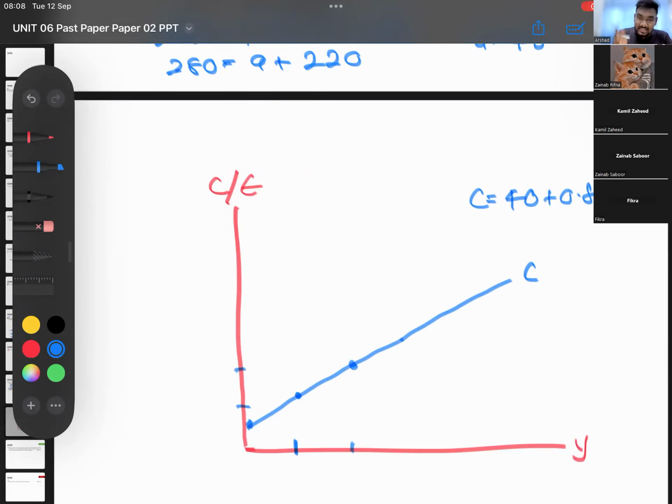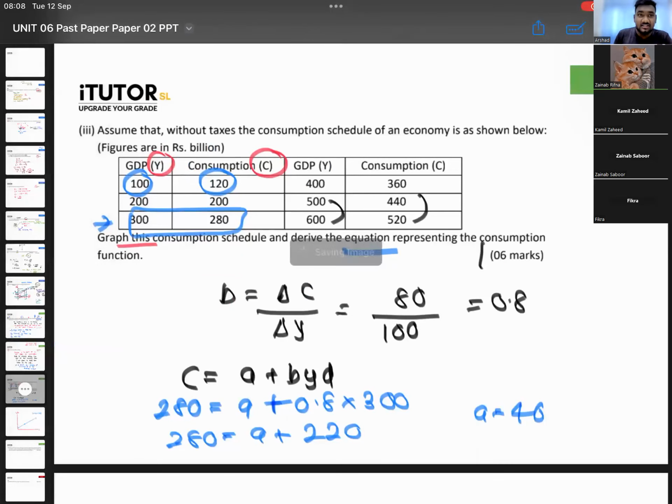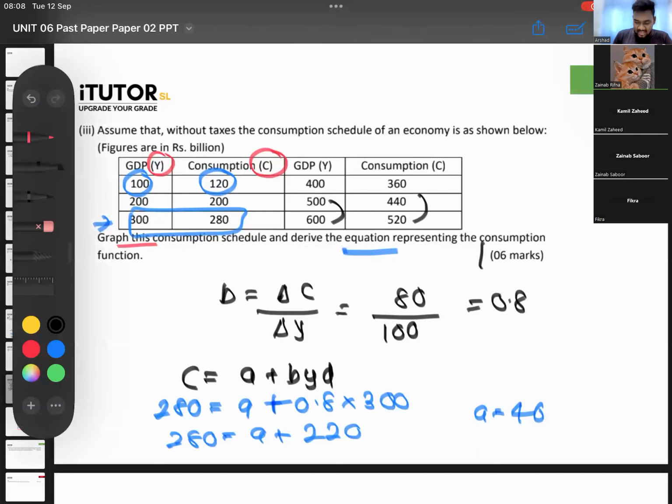To get that consumption function and draw this into a graph, can you see how many marks they are giving you? They are giving you 6 marks just to do this, guys. I think this is one of the easiest 6 marks that you can ever get. Just to draw the diagram, they have even given the numbers.